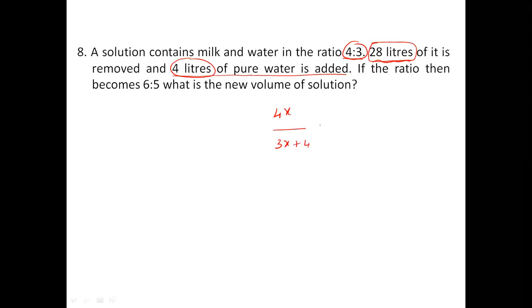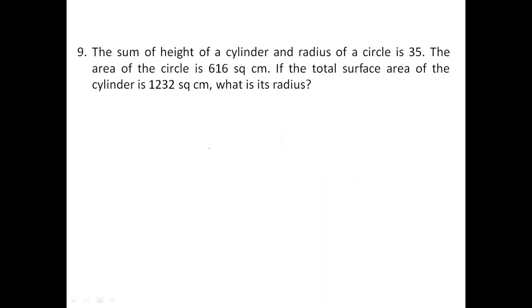Now the milk to water ratio is given as 6:5. See what happens. 20x equals 18x plus 24, so 2x equals 24, x equals 12. That means in the remaining solution 4x, 3x, whatever is there, x equals 12. What's the new volume of the solution? The total new volume of the solution is 4x and 3x, 7x, which is 12 sevens, 84, plus 4 liters of water. 88 liters is the new volume of the solution. Right? Now let's see the next one.